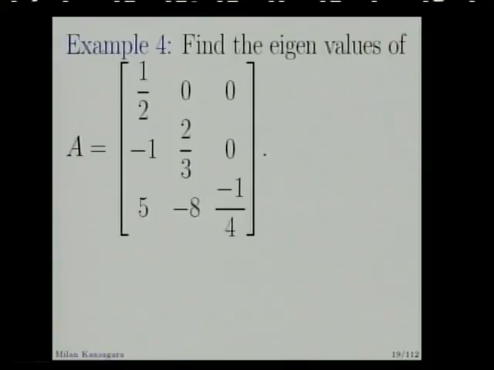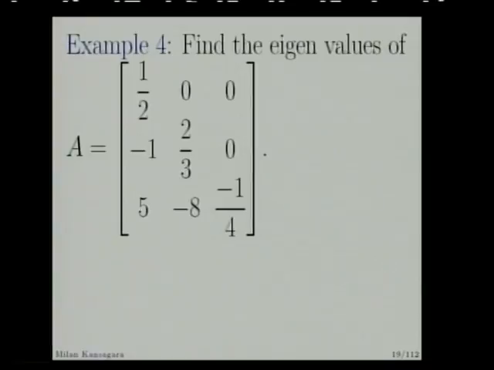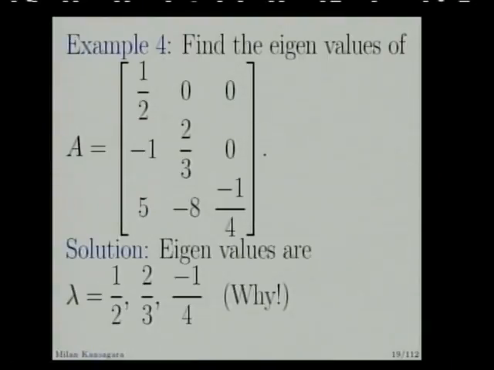So find the eigenvalues of this matrix. What are the eigenvalues of this matrix? By lower triangular, we can say that (lambda minus 1/2) into (lambda minus 2 by 3) into (lambda minus 1 by 4) equal to 0. That is our polynomial equation. By that, we can directly say that this is lower triangular. That's why the value of lambda is directly 1/2, 2 by 3 and minus 1 by 4. Yes, because it is a lower triangular matrix. So by the previous result, we say that its eigenvalues are the entries on the diagonal.